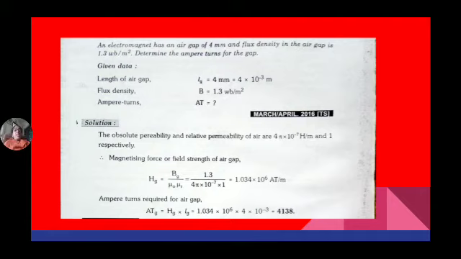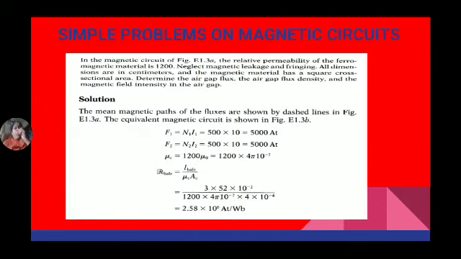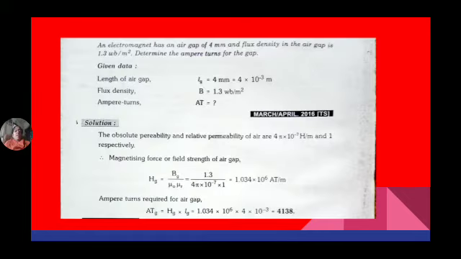Now ampere turns is equal to N into I, or N into I is equal to H into L. So how can you calculate H? L is given as 4 mm, which is equal to 4 into 10 power minus 3. Now flux density is given as 1.3 Webers per meter square. Now ampere turns in the air gap is equal to Hg into Lg.